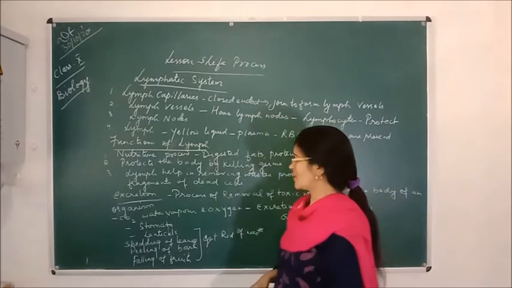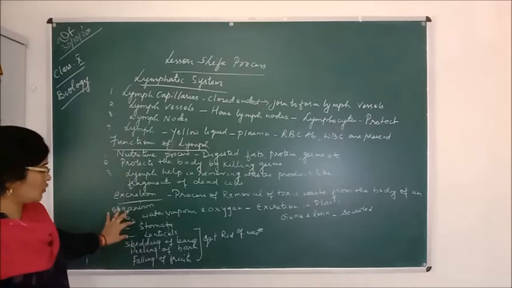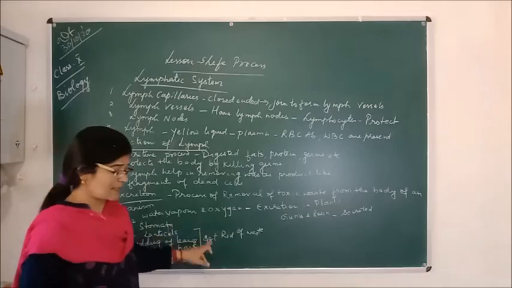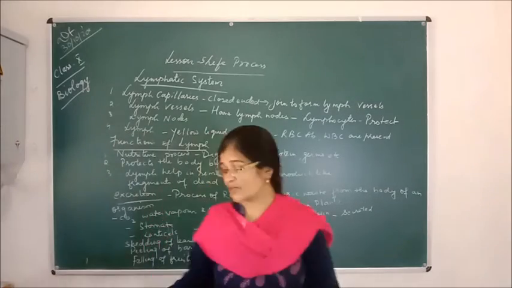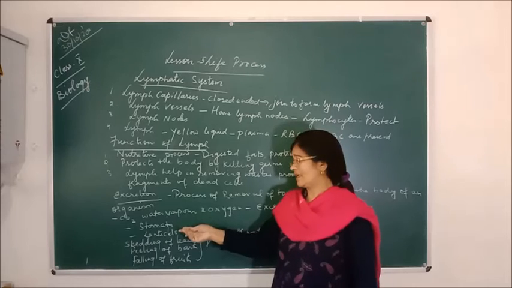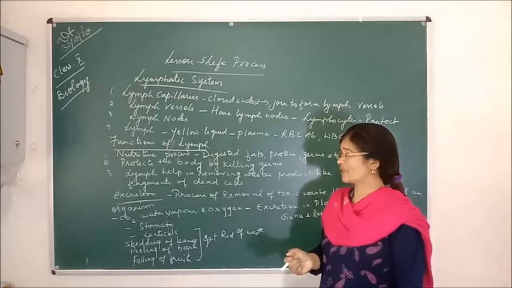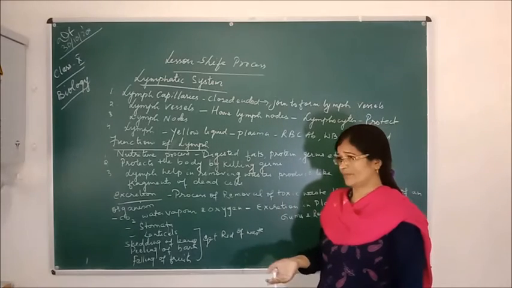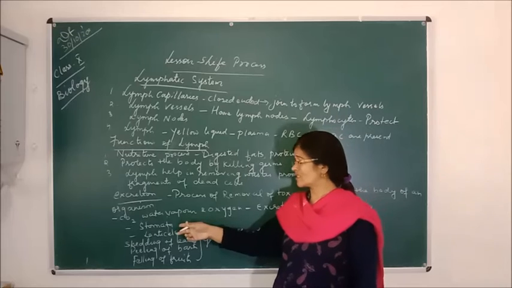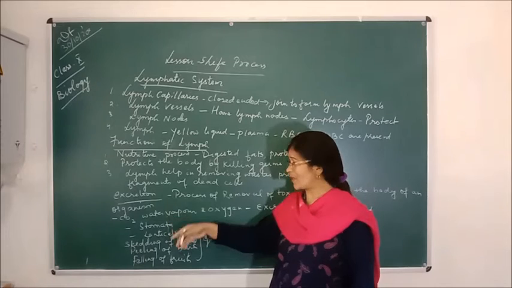So what are the different organs through which the plants excrete this waste? Through stomata. You all know about stomata. Stomata are the tiny pores which are present on the undersurface of the leaves, and through stomata only the gaseous exchange takes place. Gaseous exchange means in the daytime carbon dioxide is taken in and oxygen is released through stomata, and at night oxygen is taken and carbon dioxide is removed.